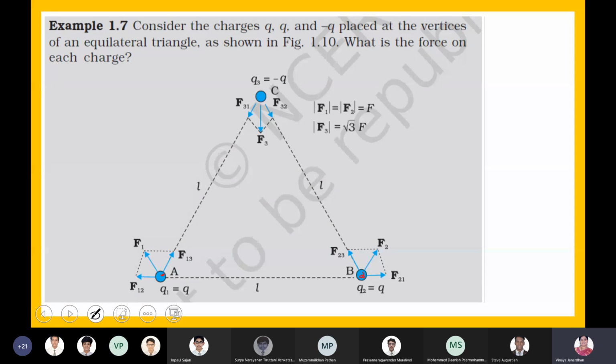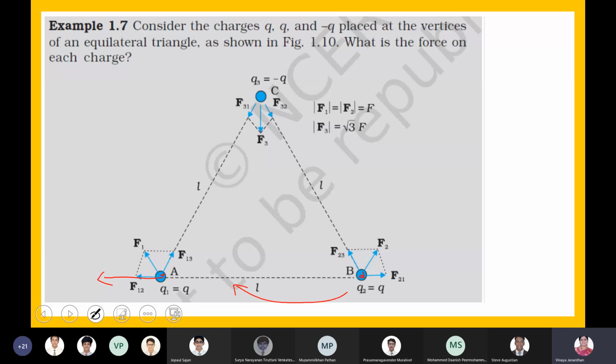Why repulsive, boys? Why is that? Why is it repulsive? Both are like charges, positive charges. So B is exerting a force on A, so the charged particle at A experiences a force F12, a repulsive force. Fine.